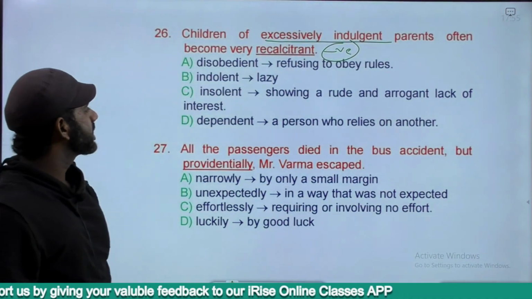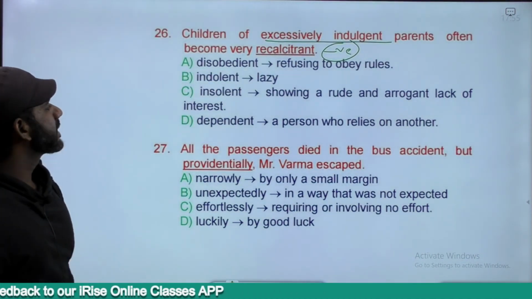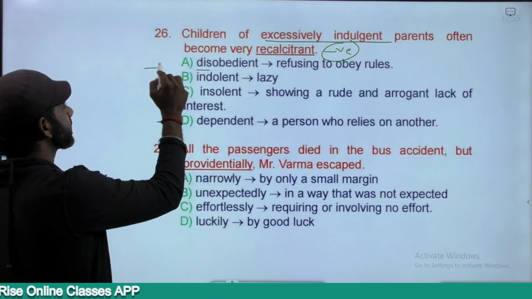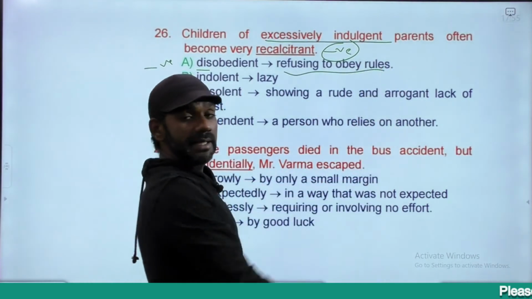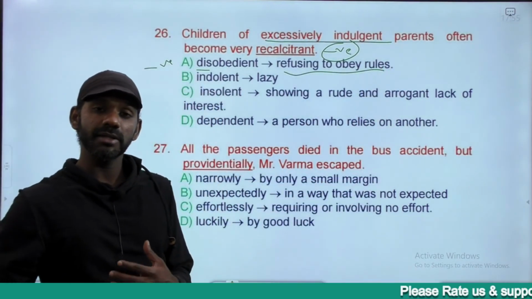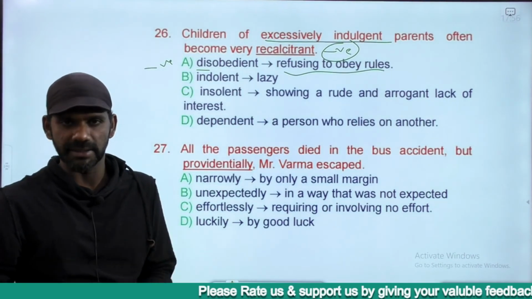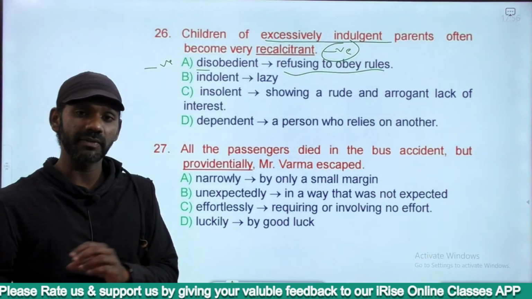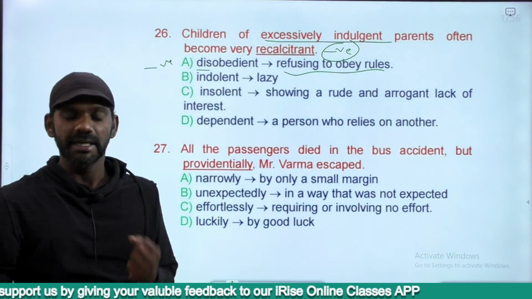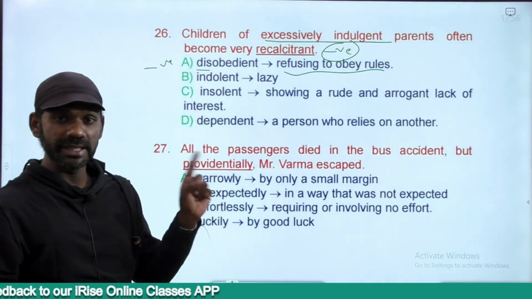Disobedient, indolent, insolent, dependent. Disobedient is a negative word because dis is a negative prefix. Refusing to obey rules. Yes. Those children may not even obey their parents. The parents have spoiled them, and once they grow up, they won't even listen to the words of their parents.